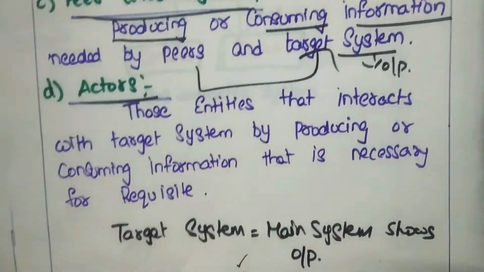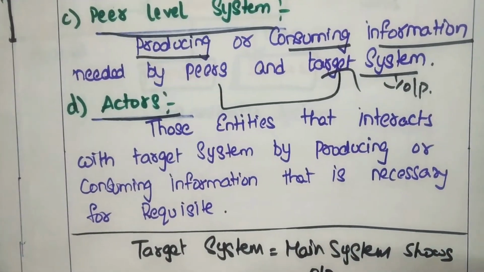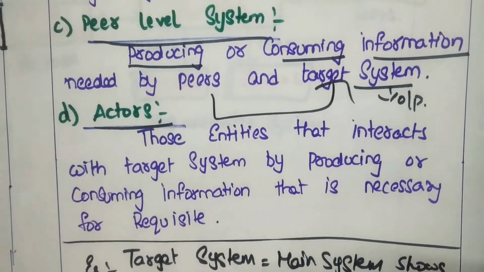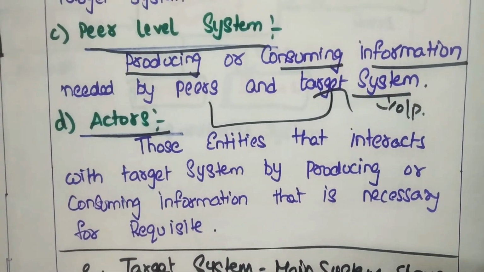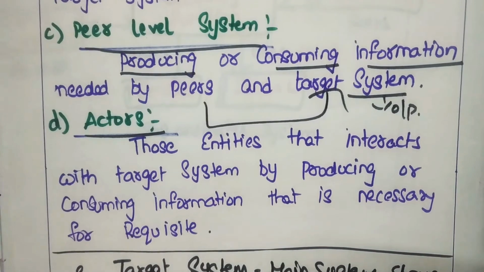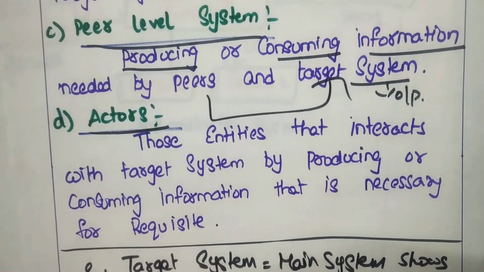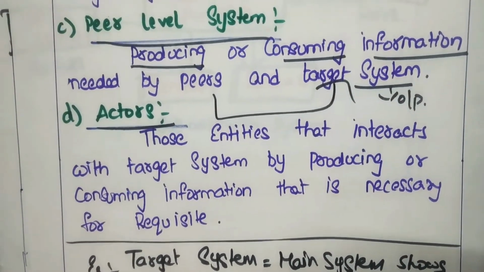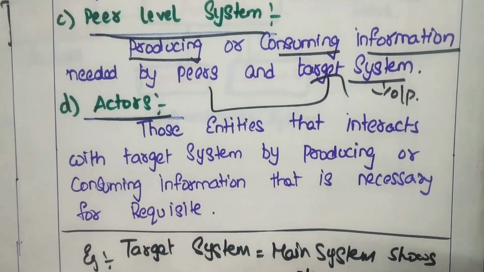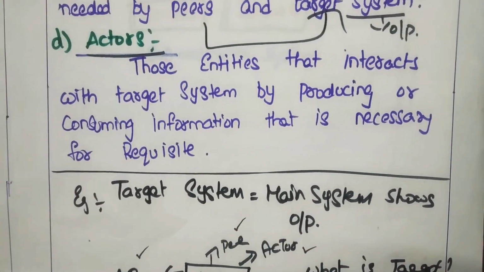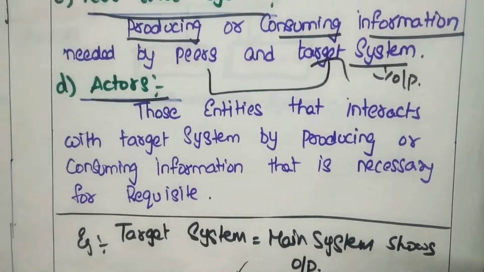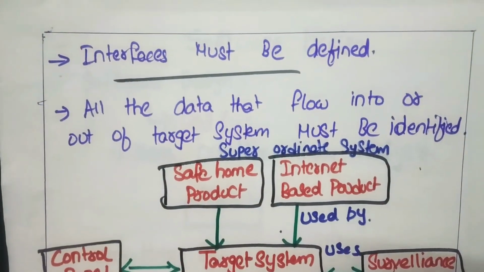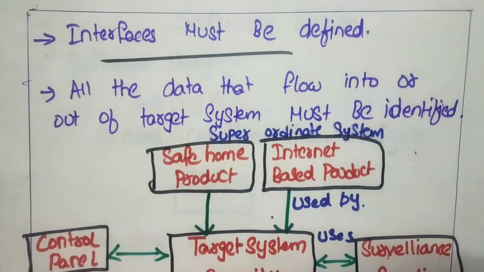The last one is actors. Actors means those entities that interact with the target system by producing or consuming information that is necessary for the requisite. Now I will clearly explain using a diagrammatic representation what superordinates, subordinates, the pair system, and the actors are. After finding all these, we need to know what interfaces must be defined, and all the data that flow into or out of the target system must be identified.